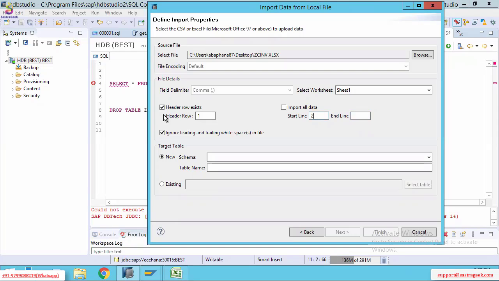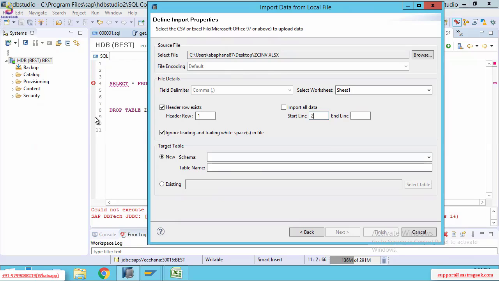Next, we are going to see this Excel file data. We are going to import it into the HANA Studio, HANA database. That Excel file data, we need to send into a particular table. I'm going to send it into a new table, which we need to create inside the HANA schema.